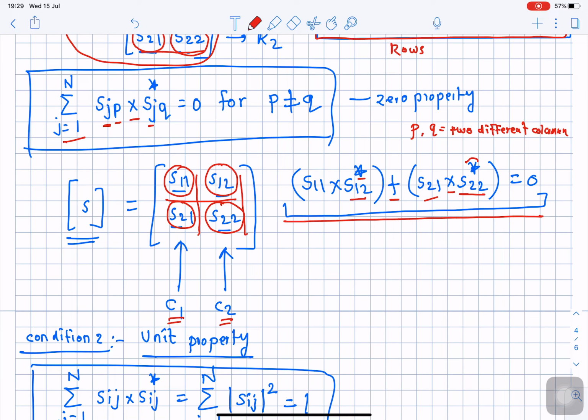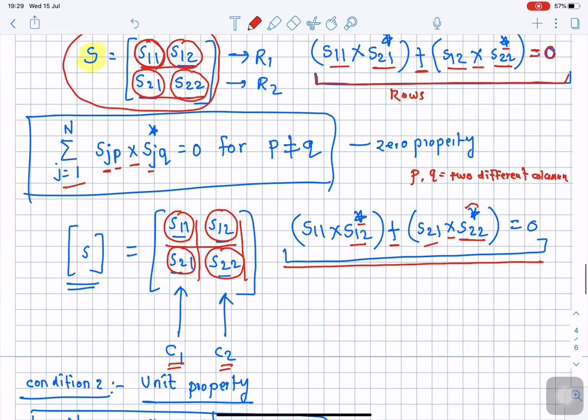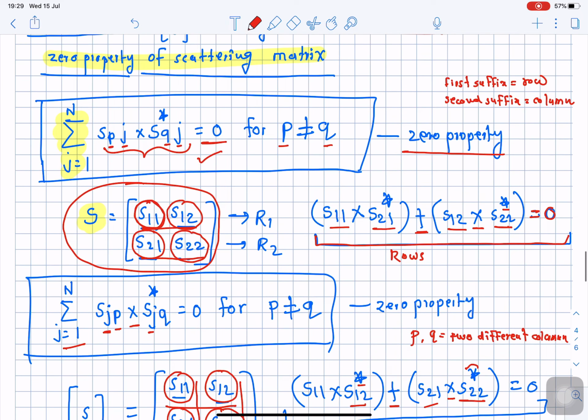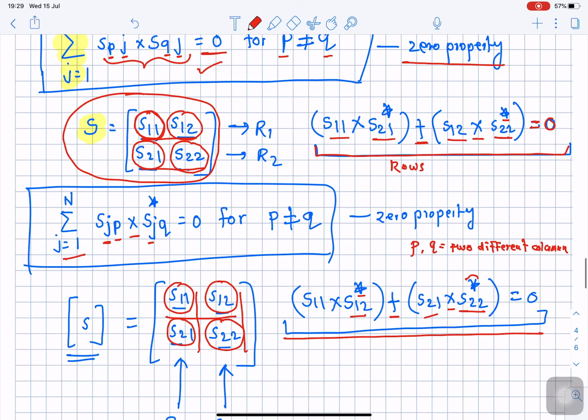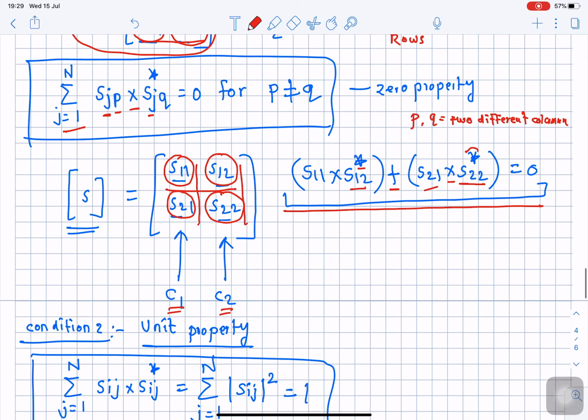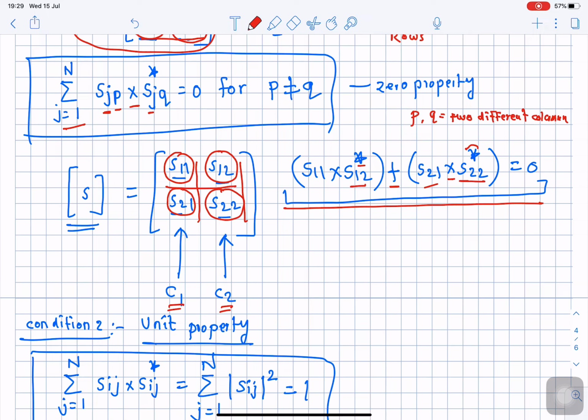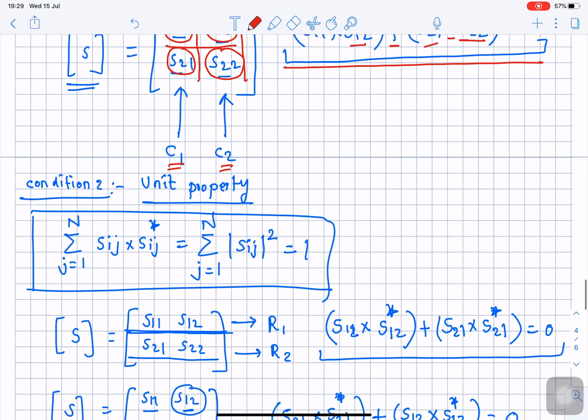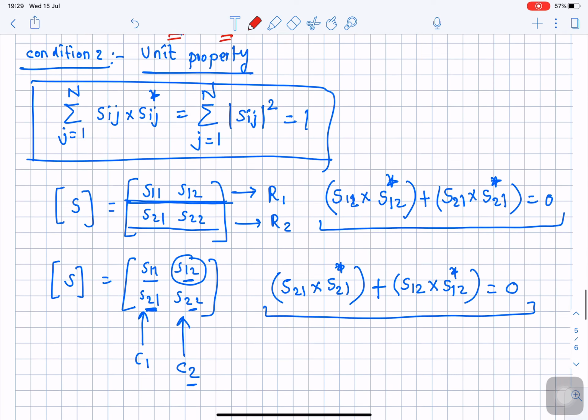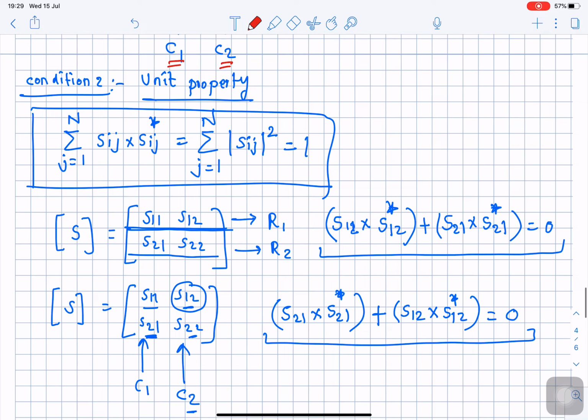Okay, so please remember, don't get confused about why these properties are being studied here. The use of these properties will be very clear to you when we derive the equation for scattering matrix for multiport network in our chapter number 2.